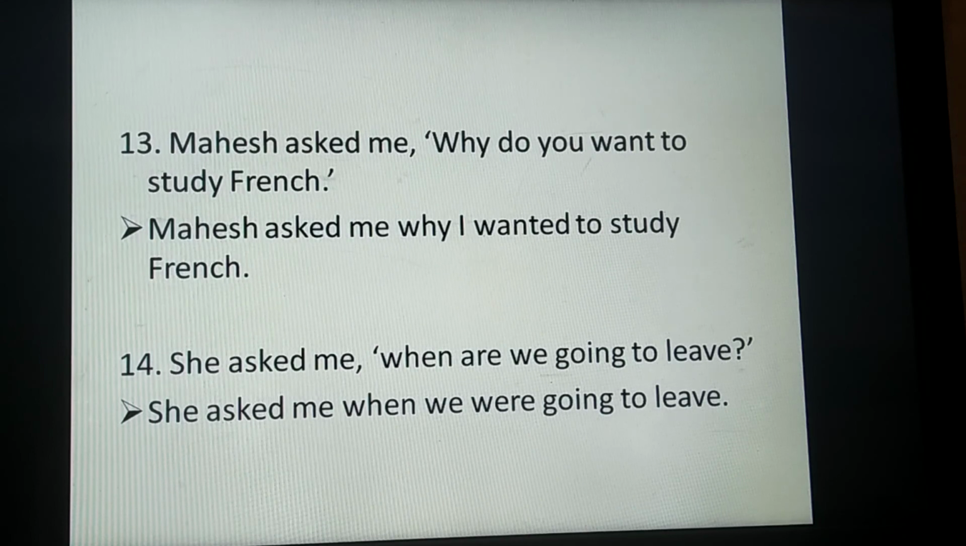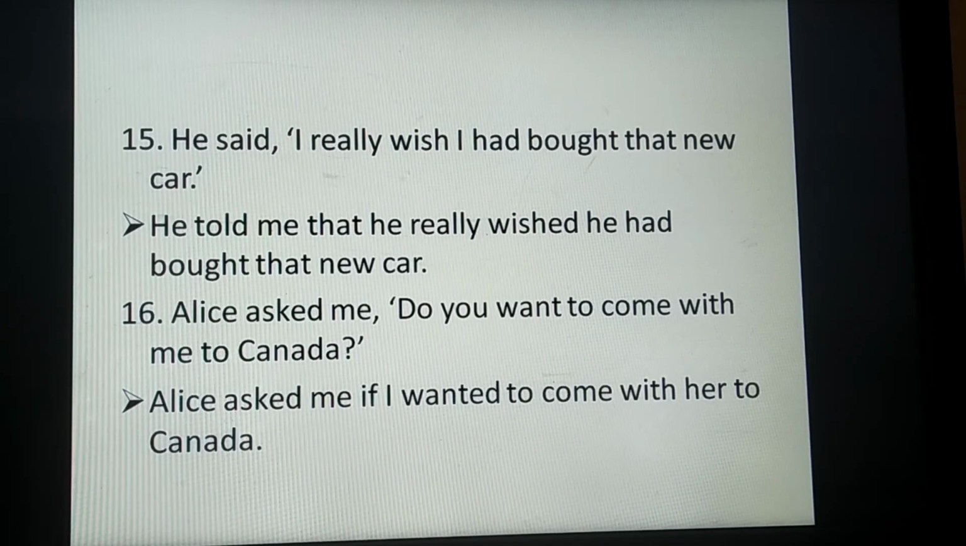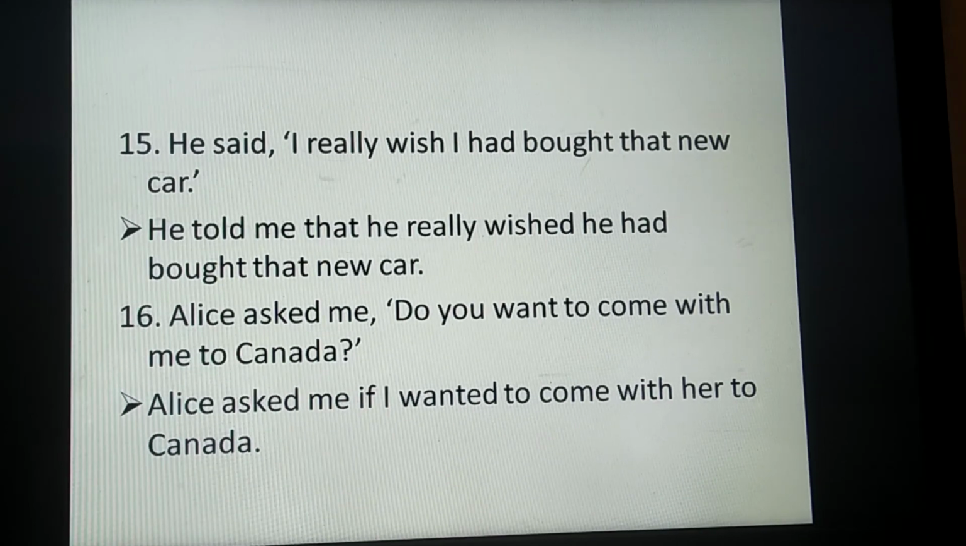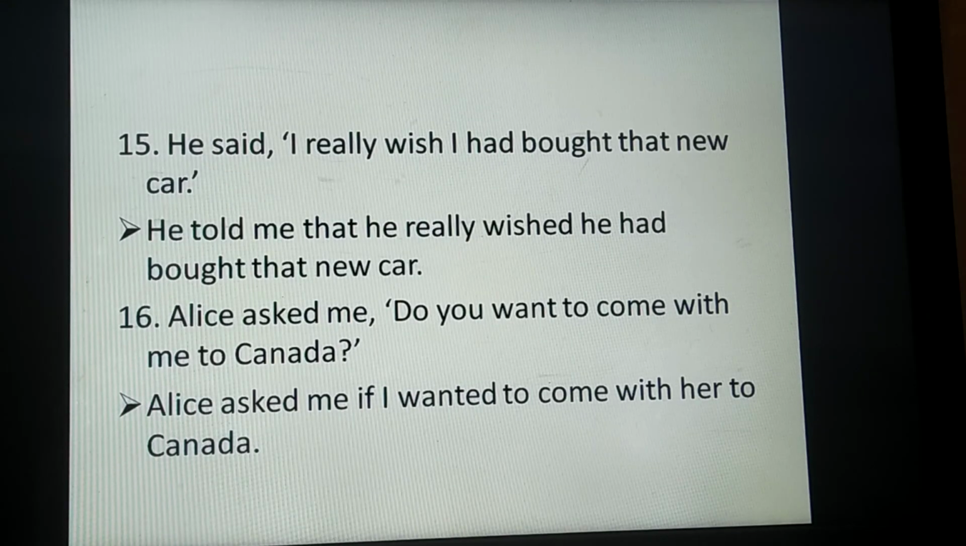Let's move to the next one. He said, I really wish I had bought that new car. In reported form, it would be he told me that he really wished he had bought that new car. The last one, Alice asked me, do you want to come with me to Canada? In reported form, Alice asked me if I wanted to come with her to Canada.